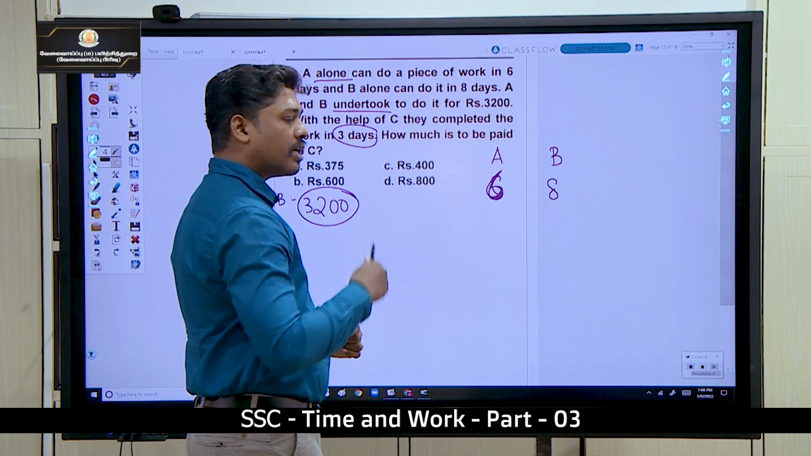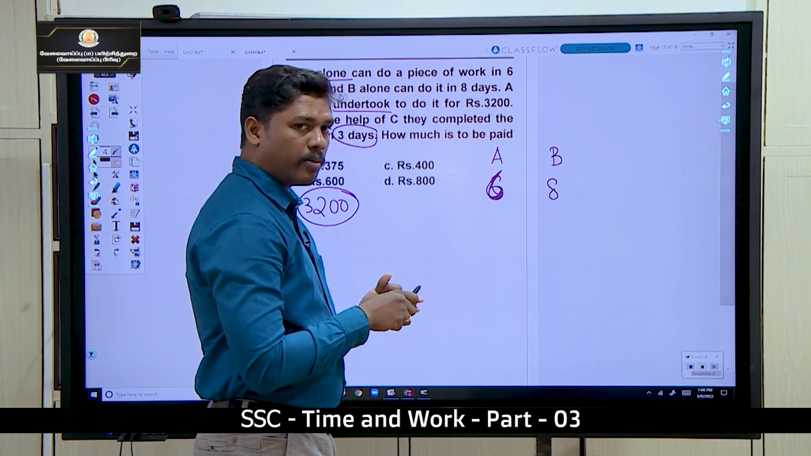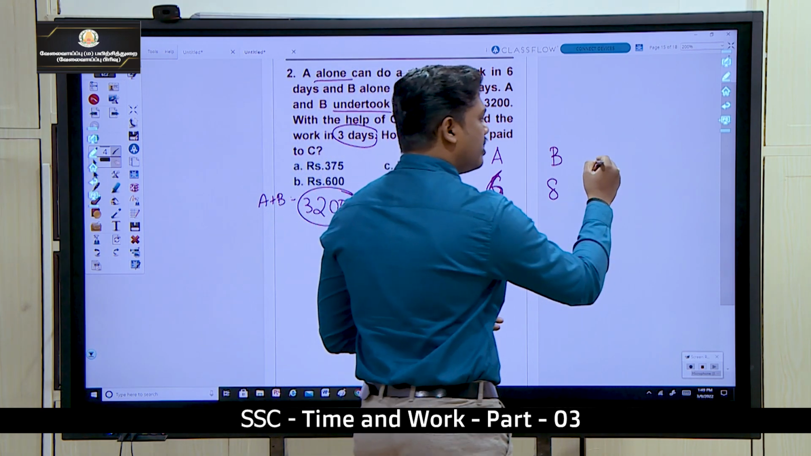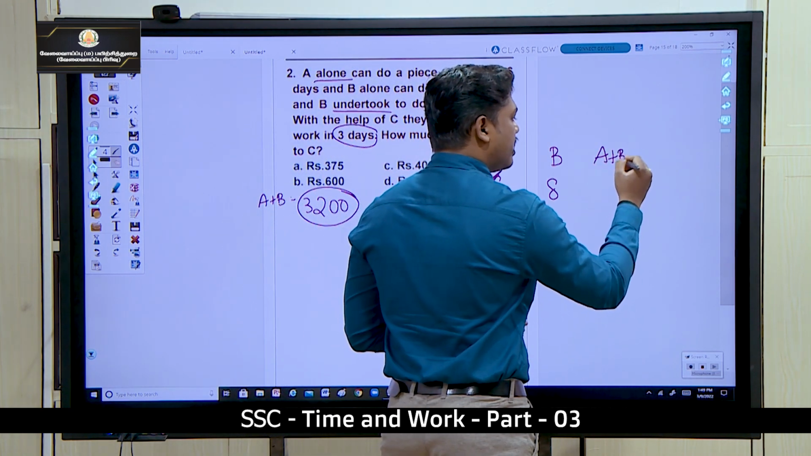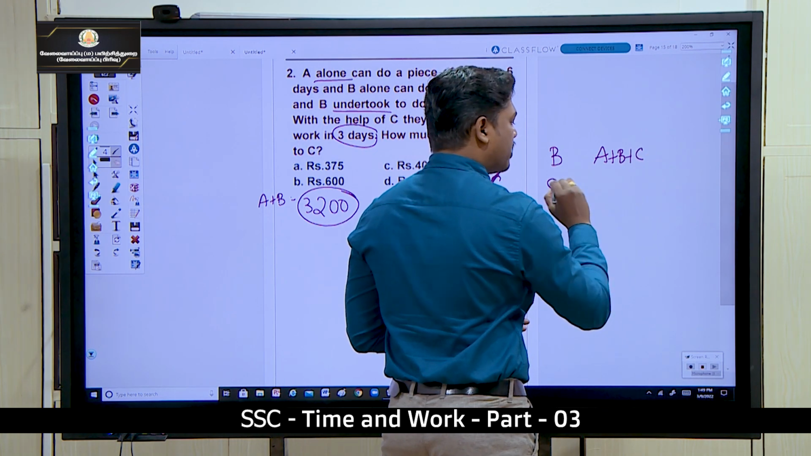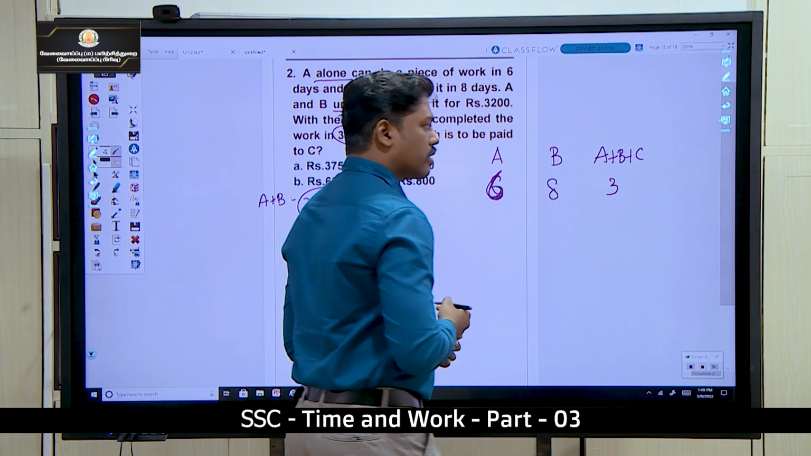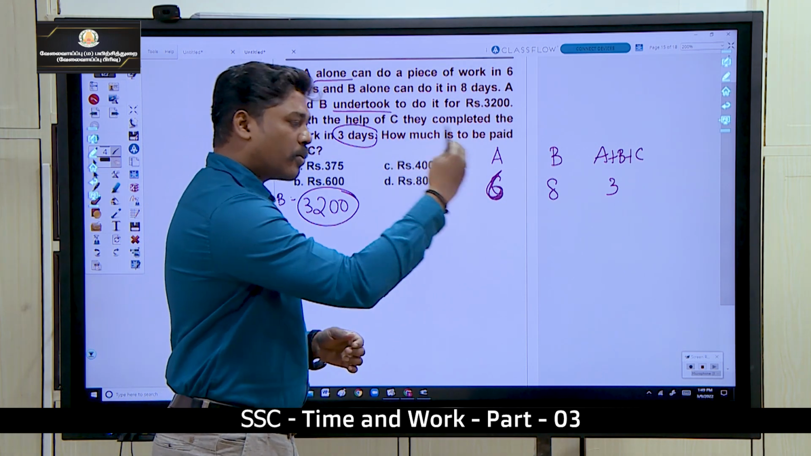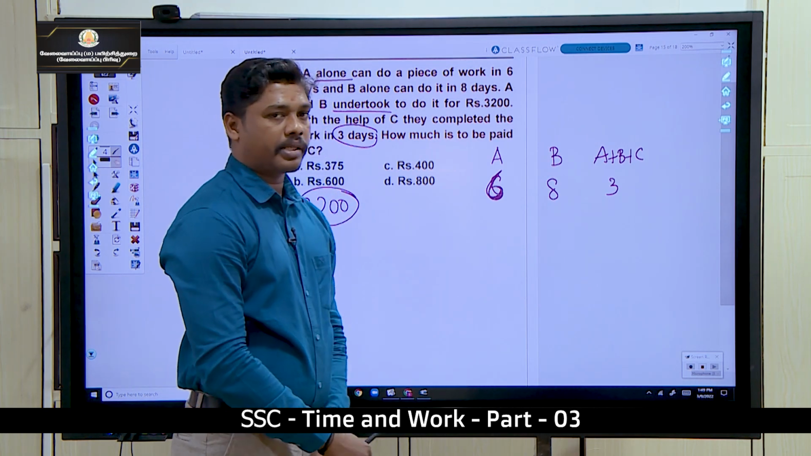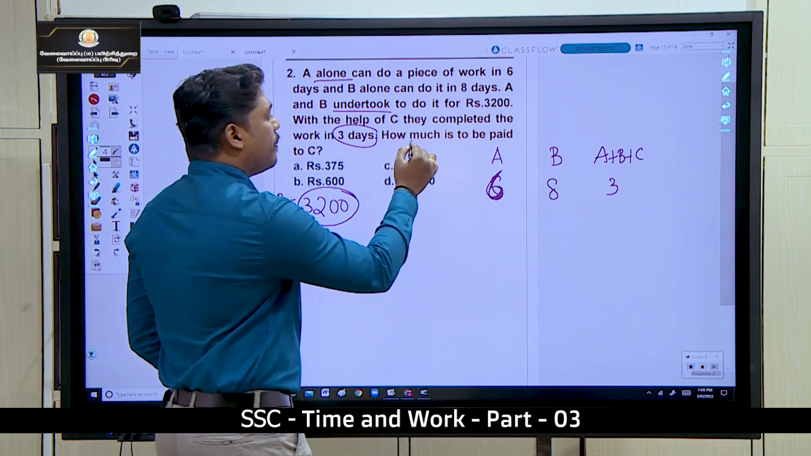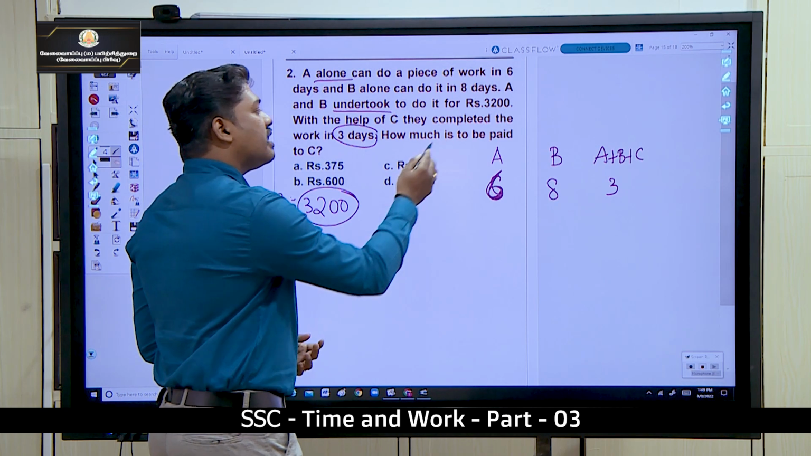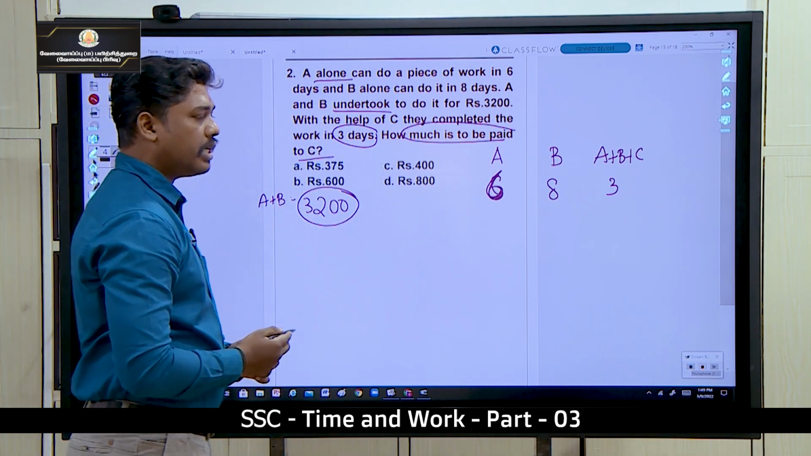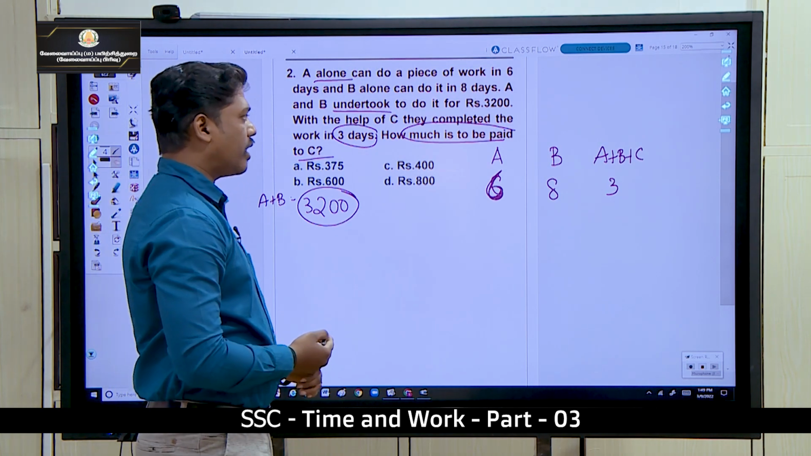அப்போ C help வந்துச்சுன்னா A, B, C 3 பேரும் சேர்ந்து 3 நாளில் முடிப்பாங்க. With the help of C, which means A, B and C, with the help of C they complete the work in 3 days. Okay, A, B வந்து C help-ஐ கேட்டு A, B, C 3 பேரும் ஒன்றா work பண்ணி they can complete in 3 days. Okay, இப்போது C உள்ளே வந்துட்டாங்களா? அப்போது Cக்கு how much amount should be paid? Cக்கு எவ்வளோ amount we have to give.